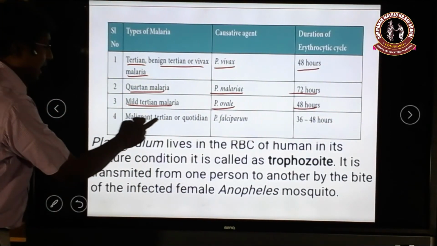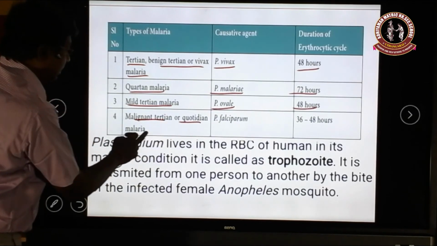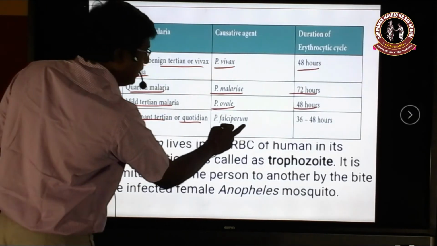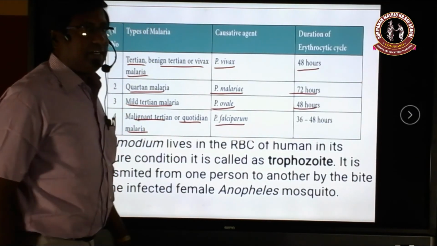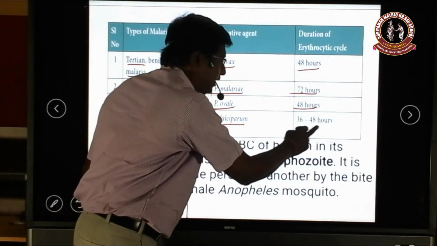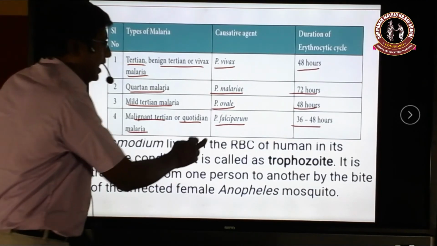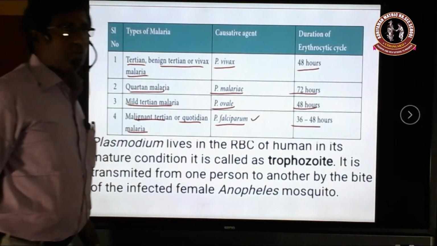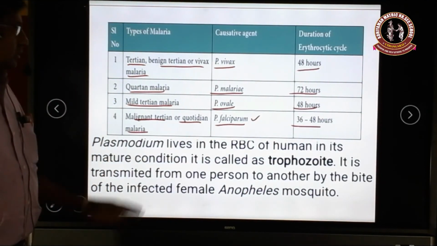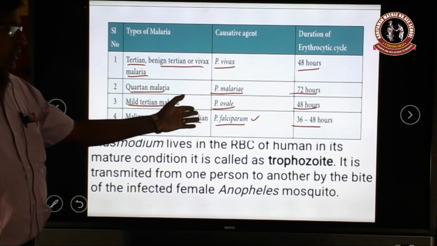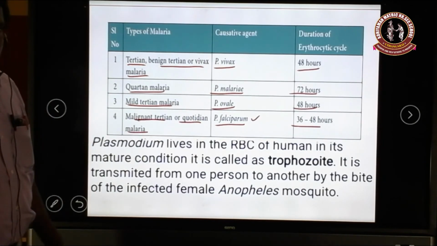Then the fourth one is malignant tertian malaria, produced by Plasmodium falciparum. It takes about 36 to 48 hours. Among these four categories of malaria, Plasmodium falciparum is the fatal one. It's a malignant type, so it is very deadly for people.